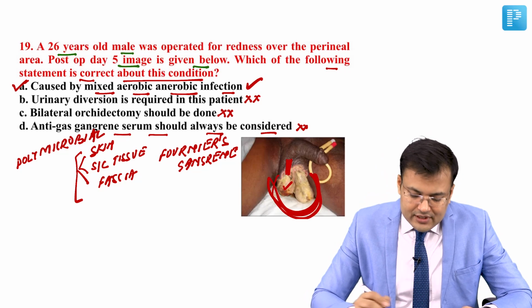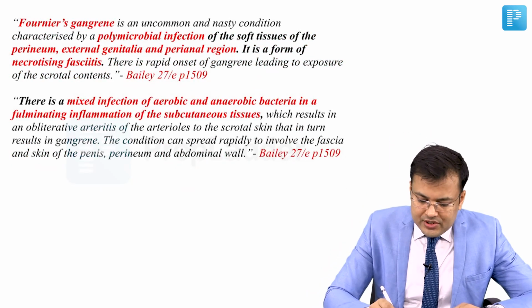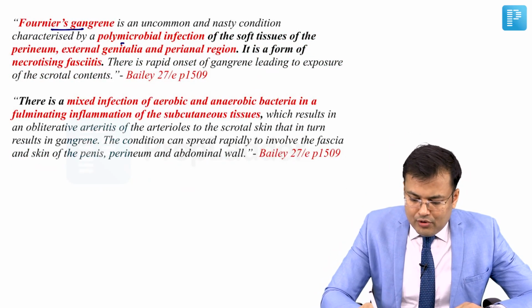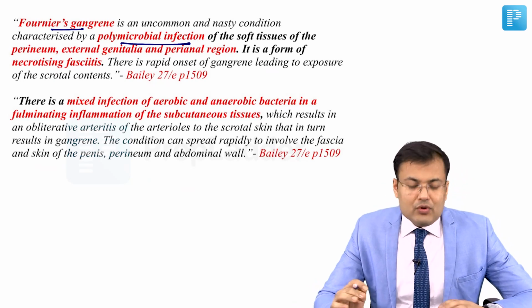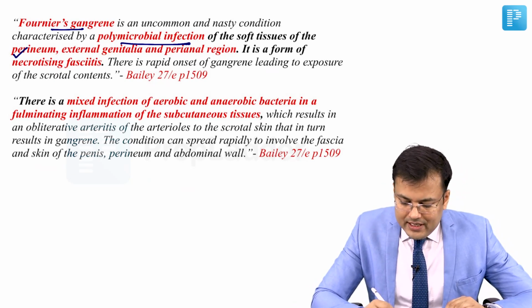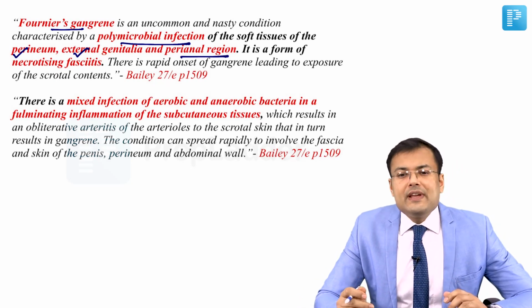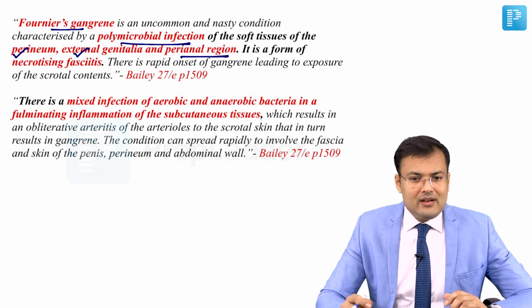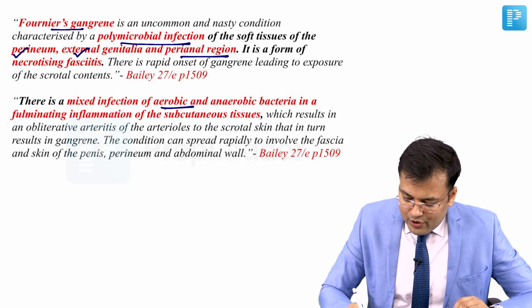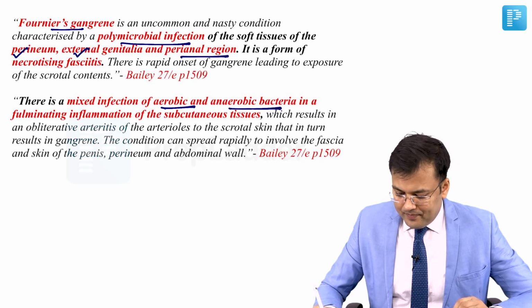So this is also incorrect. What is the correct answer for this question? It's A. See the literature. Fournier's gangrene is a polymicrobial infection. And what are the areas which are involved? Perineum, external genitalia and perianal region. And it is a type of necrotizing fasciitis, right? So it's a mixed infection of both aerobic and anaerobic bacteria.